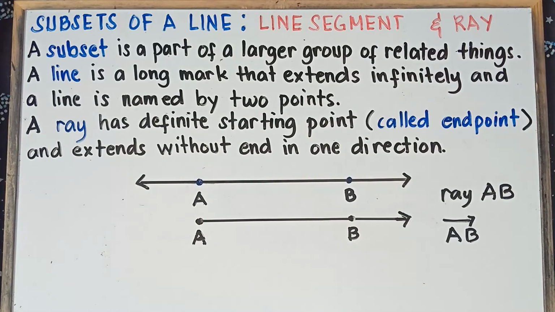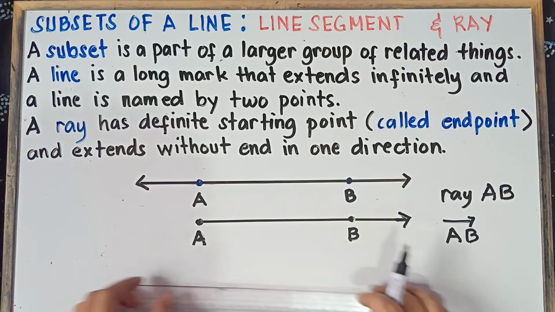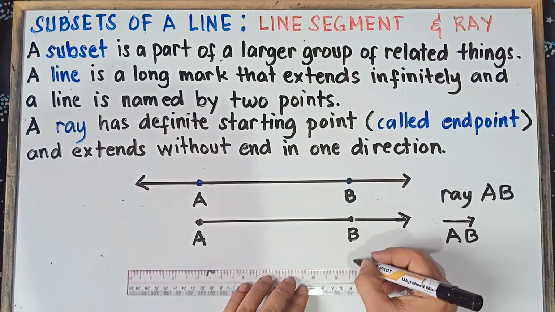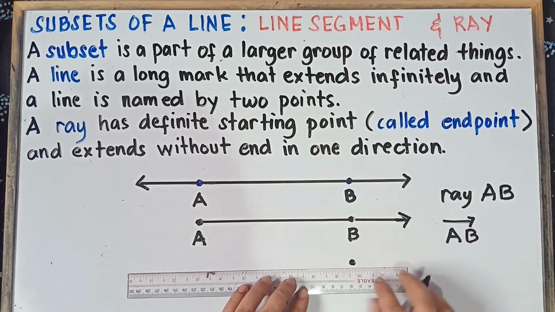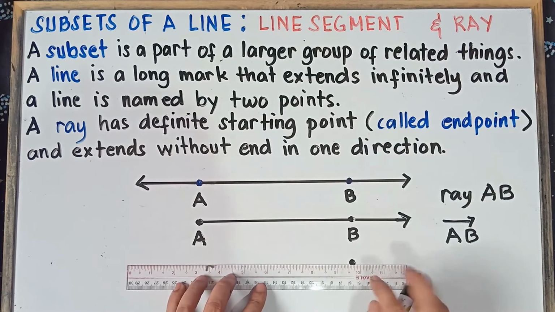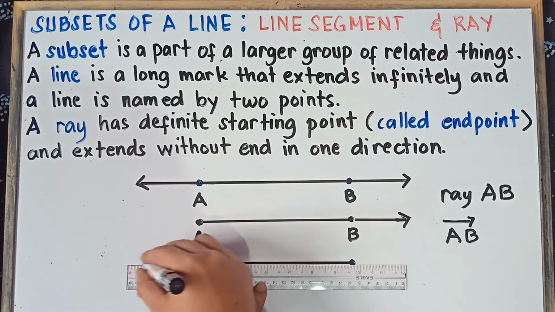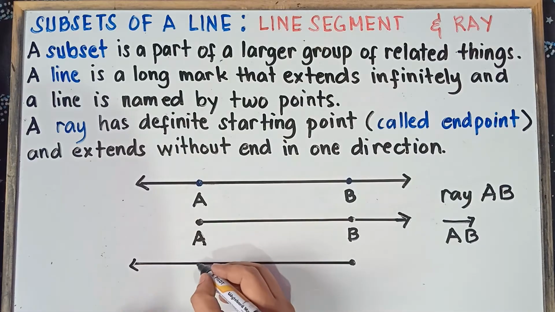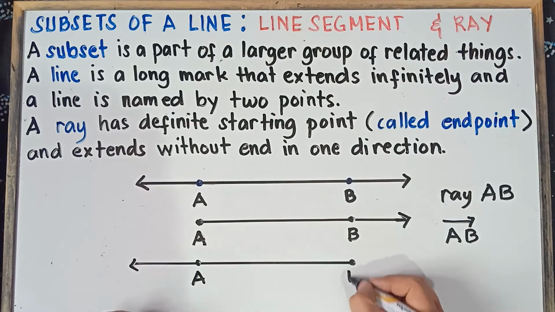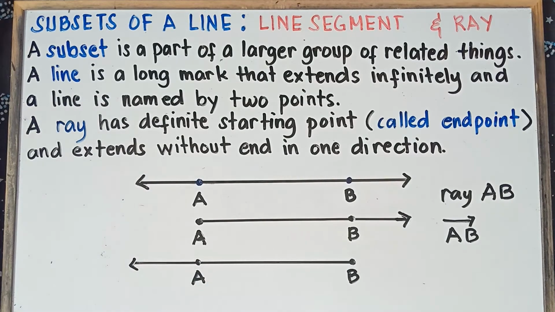Now question, sir, what if my starting point is point B? Let's illustrate this one. So this is your starting point, point B, and then you go to the left without end in one direction. Going to the left, and this is an arrow, and this will be point A. Is this a ray? Yep, we have a ray because we have an endpoint and an arrow going to the left without end in one direction.